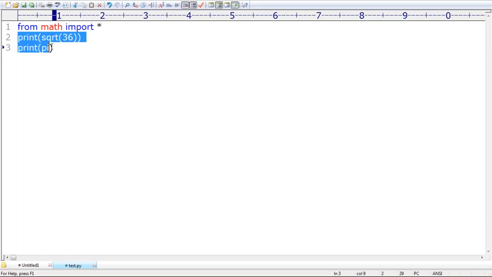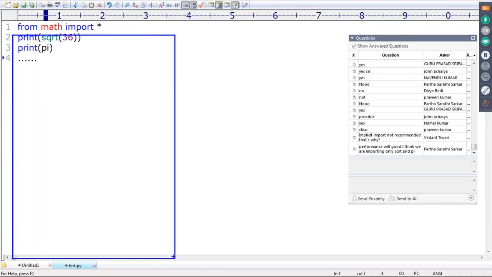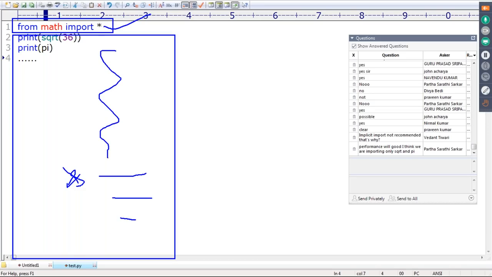Here there are only 2 or 3 lines. But if there are 10,000 lines, if the program is a big program, then if I use square root, by seeing this import from the math module, we don't know which members we are using. So we have to analyze the program to identify which members we are using. So readability by default is going to be down. Remember that. That's why, in general, in programming languages, implicit import is not recommended.